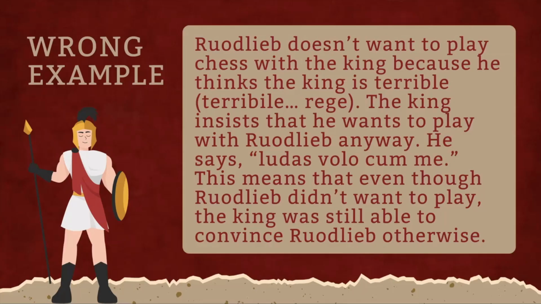Then, if we look at the second citation that the student has, it is long enough and it is interpreted correctly. But his answer that the king insists that he wants to play with Rudlieb anyway does not relate directly to what the student argued was Rudlieb's argument. Additionally, this answer does not provide any additional commentary or interpretation other than blatantly stating what happens in the text.